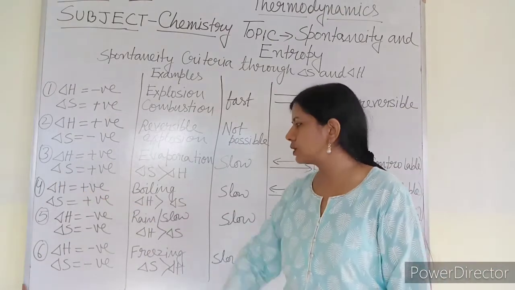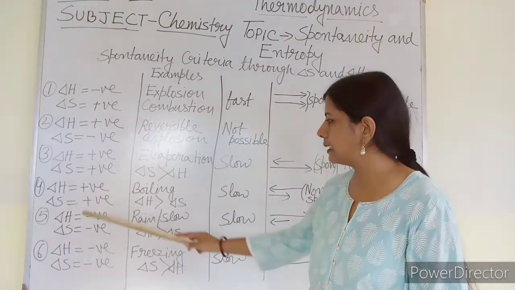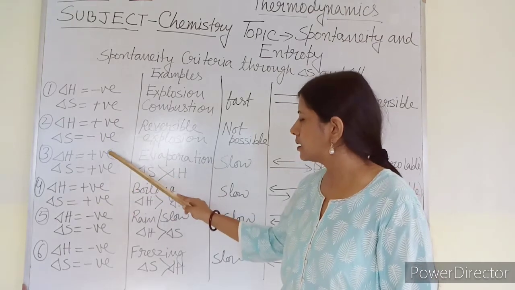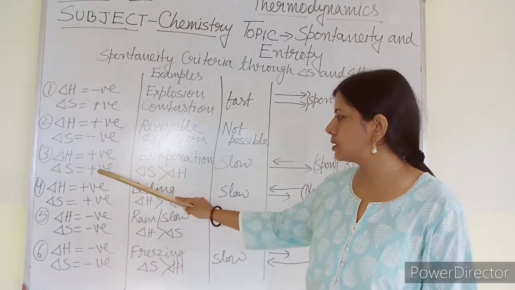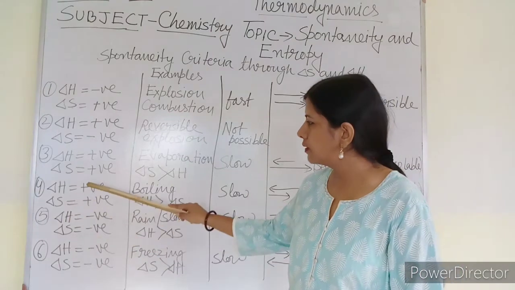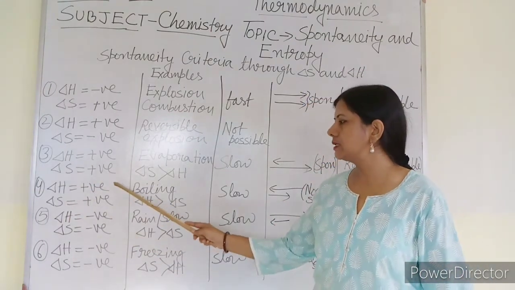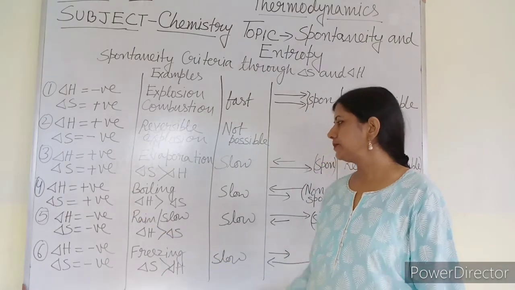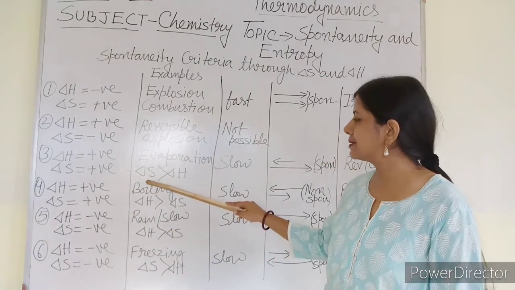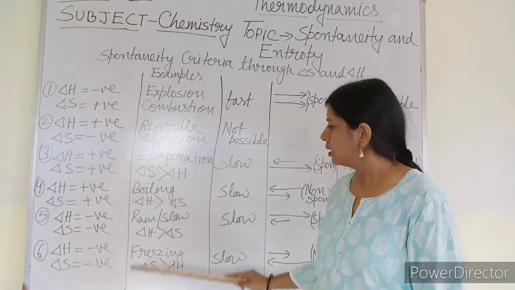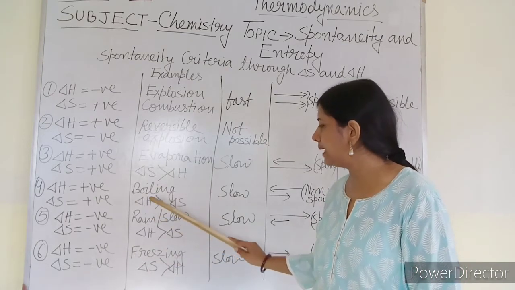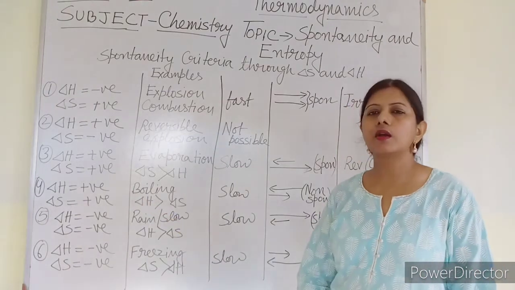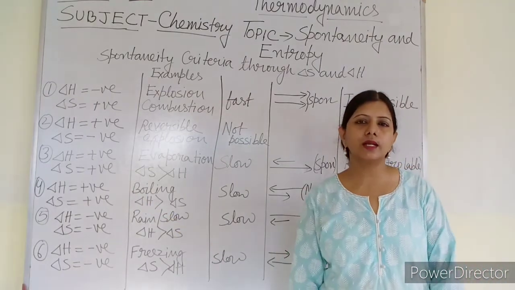Now, fourth condition. In fourth condition, delta H is positive, delta S is positive. Same as the third condition, where delta H is positive, delta S is positive. In fourth condition also, delta H is positive, delta S is positive. But the difference is, here delta S was greater than delta H, but in this case delta H is greater than delta S. Boiling always needs external energy.